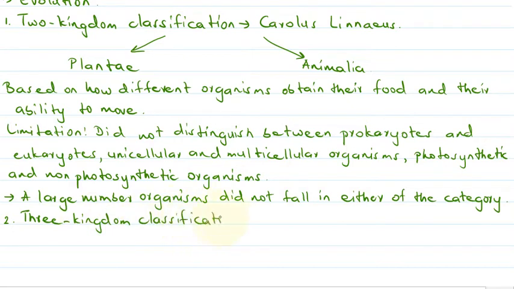This three kingdom classification was proposed by the scientist named Ernst Haeckel.